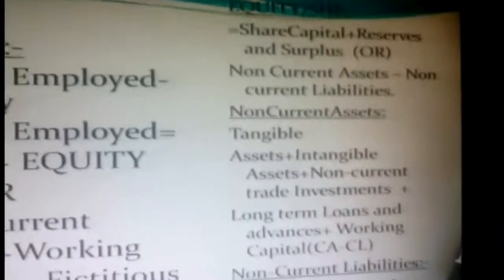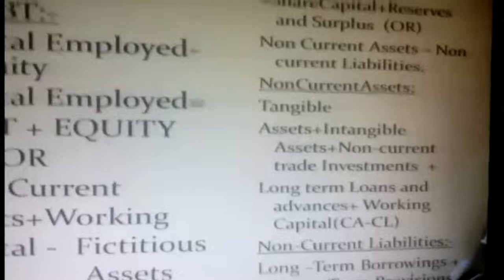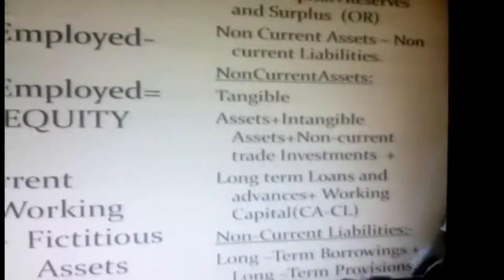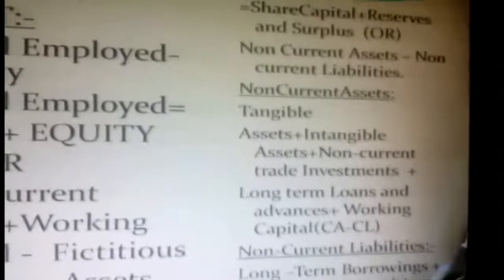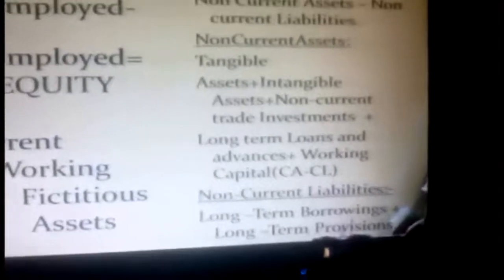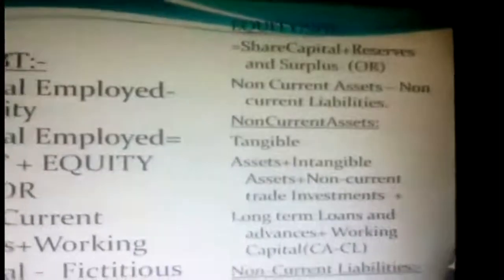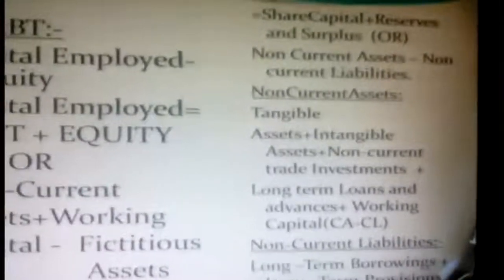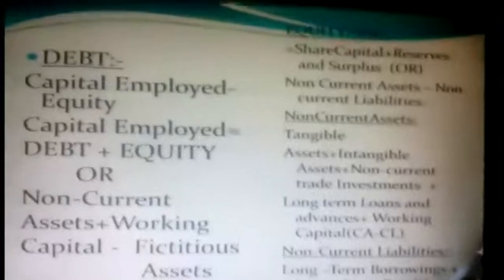What is the meaning of non-current assets? The tangible assets together, as you already know the meaning of tangible assets, then you can add intangible assets, plus non-current investments, then long-term loans and advances. Then working capital: you have to add all together. What is working capital? As you know already, the difference between current assets and current liabilities. Then non-current liability is nothing but long-term borrowings plus long-term provisions. This is the basic; you should know the meaning of equity or shareholders' fund, since the information may be available differently. That is the idea here. I will show once again all of this clearly.